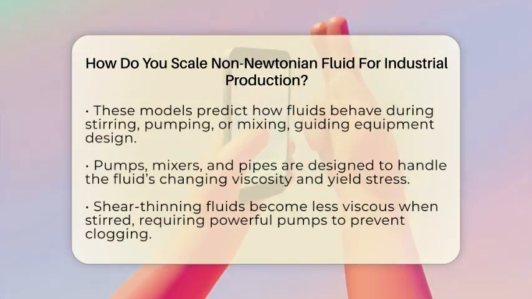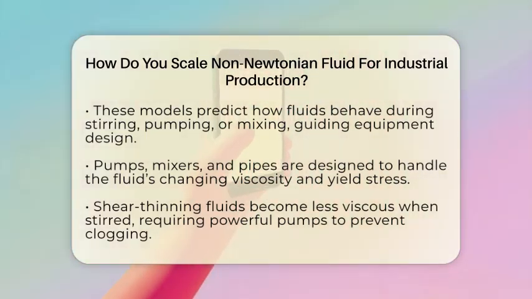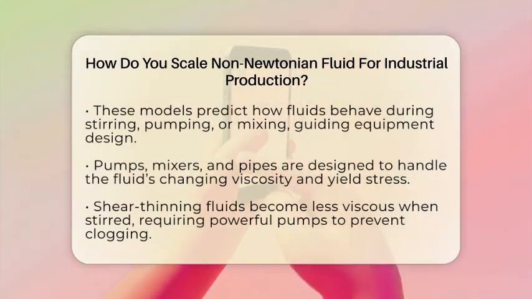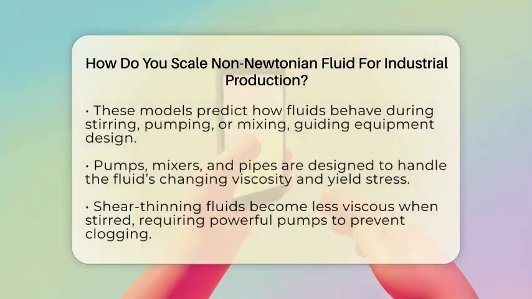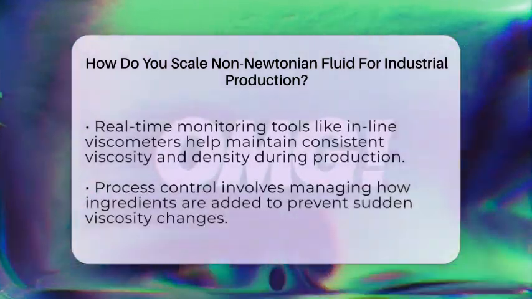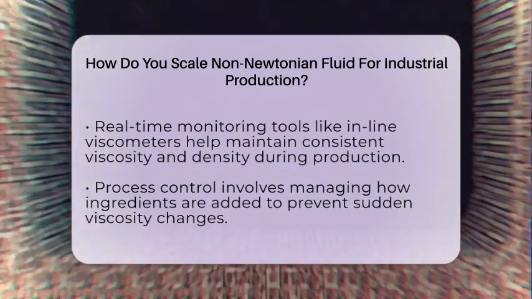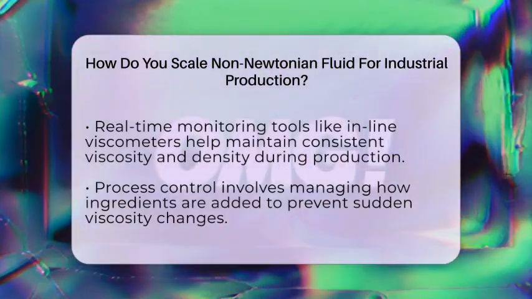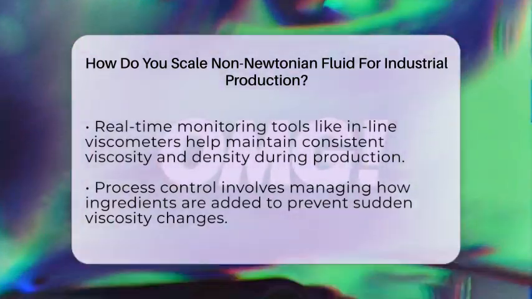To keep everything running smoothly, real-time monitoring tools are installed directly in the production line. Devices like inline viscometers and density meters measure viscosity and density constantly, so operators can make quick adjustments. This helps maintain consistent quality and prevents surprises like sudden thickening or thinning during production.